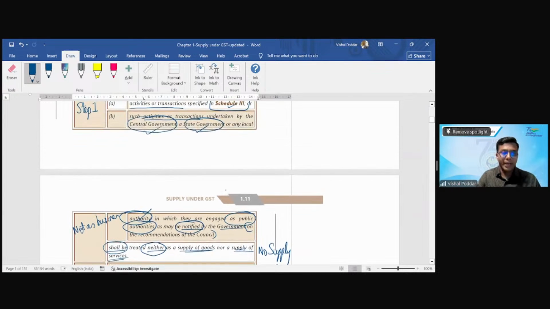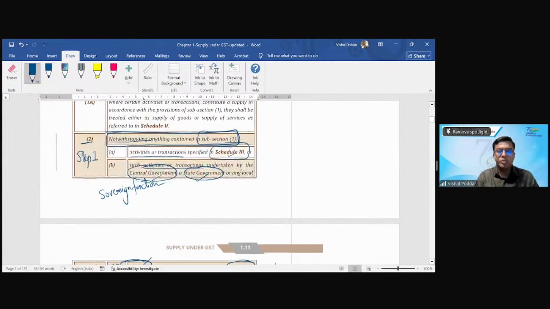I call this the sovereign function. So in short, the sovereign functions of government, center, state, local, will not be regarded as supply. But the problem is, very smartly, they have limited this by saying that only those sovereign functions for which there is a notification, which is mentioned in the notification, only those will be regarded as no supply.